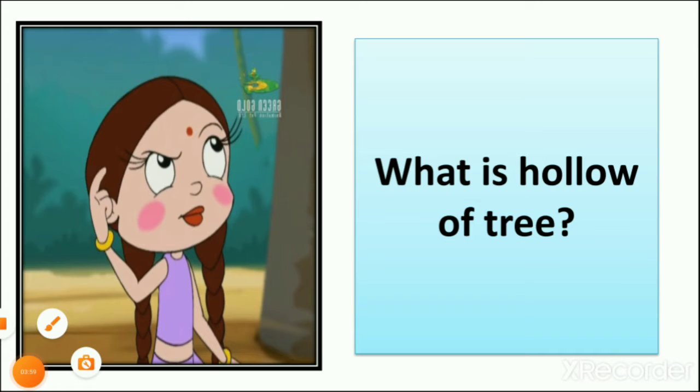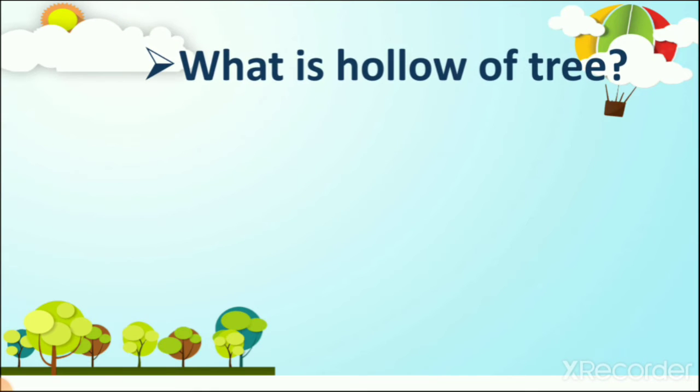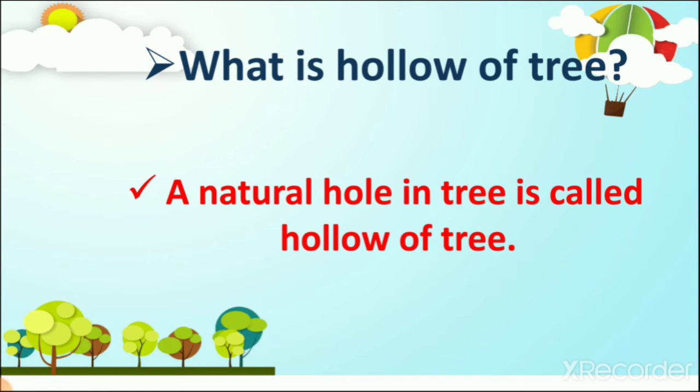So first we learned what is hollow of the tree. Now we all see trees, right? So what is hollow of the tree? A natural hole in a tree is called hollow of tree. We learned about trees in lesson number 3 and 4 both, right?